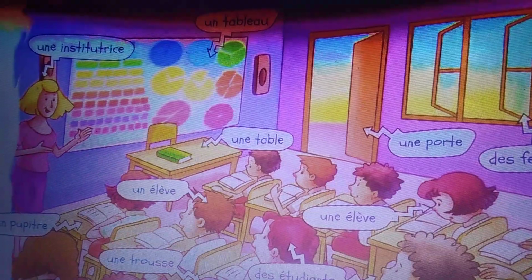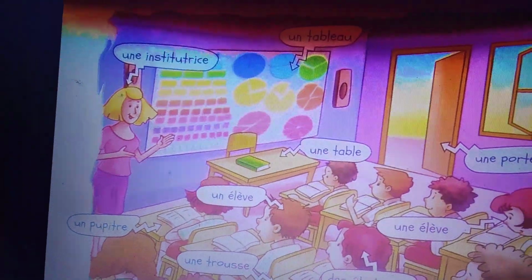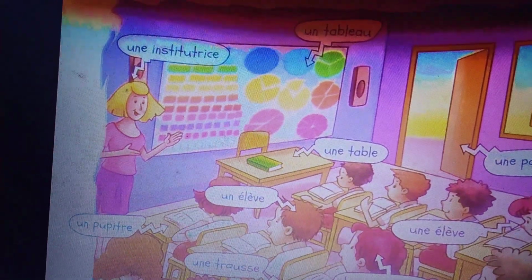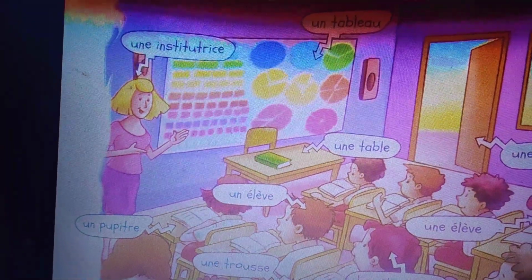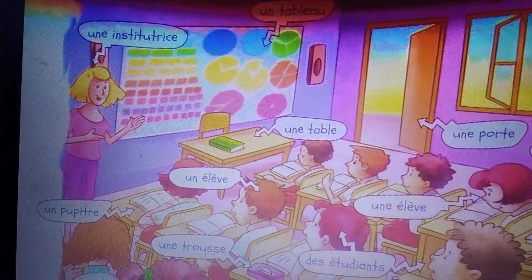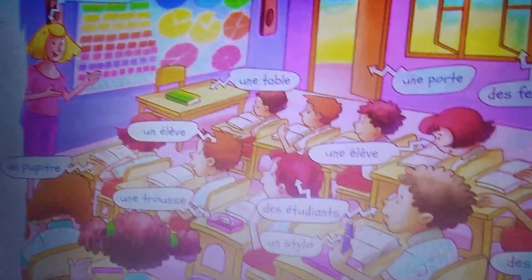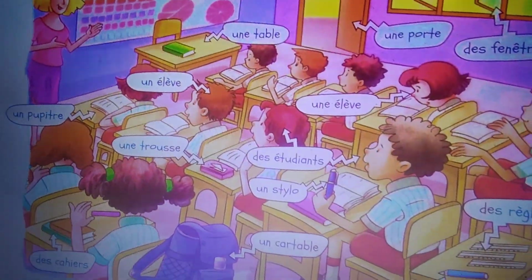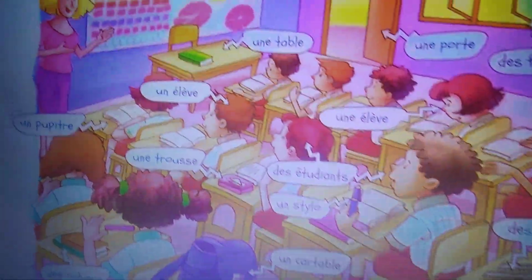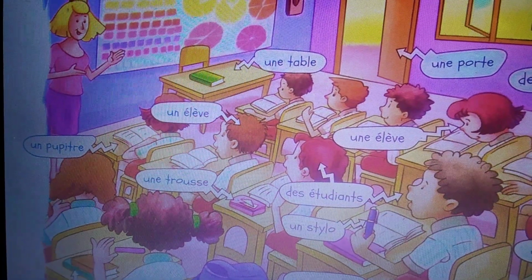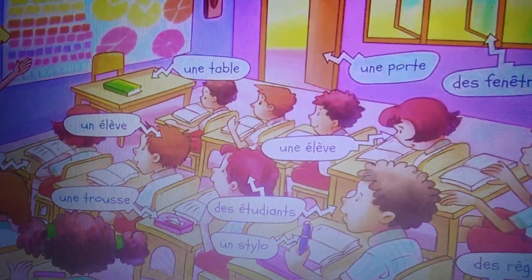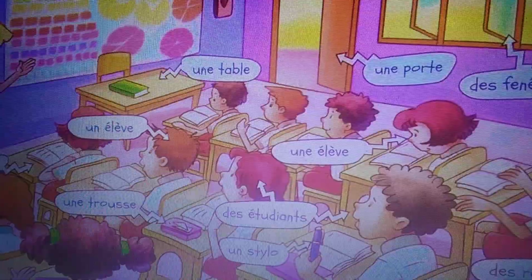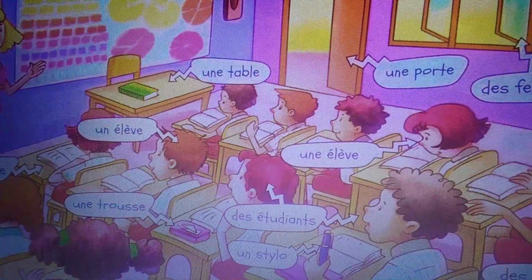Very nice. Then you are putting your book on a pupitre. Very good. Then you are putting your pencils, eraser in une trousse. Okay? You all are called étudiants or élèves.